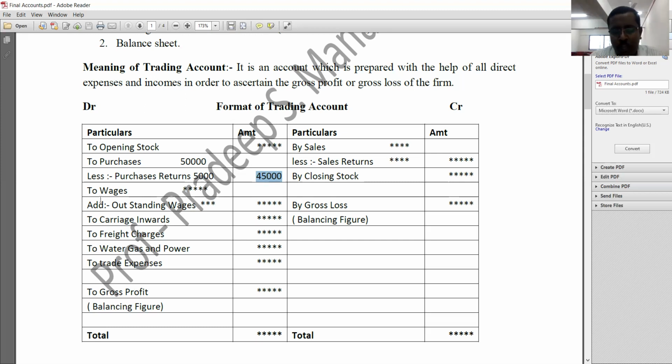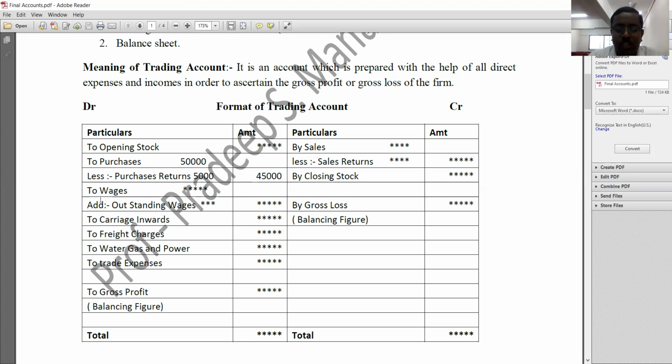Next item will be wages. What is wages? Wages is nothing but labor charges. The money that is paid to laborers who were engaged in conversion of raw material into finished goods. There is a lot of difference between the terms wages and salary. Wages will be given to people who are engaged in production activity, and salary will be given to people who are engaged in administrative activity. So wages is a direct expense because here people are directly involved in production activities of the business. That is the reason we should record wages on the debit side of trading account.